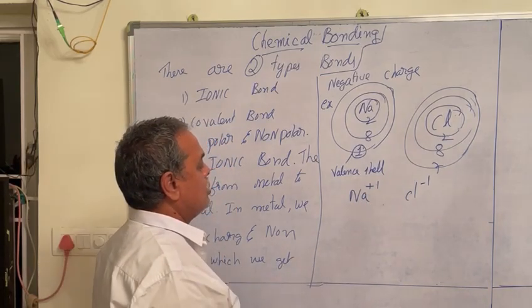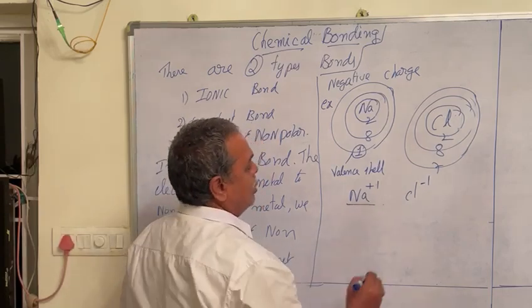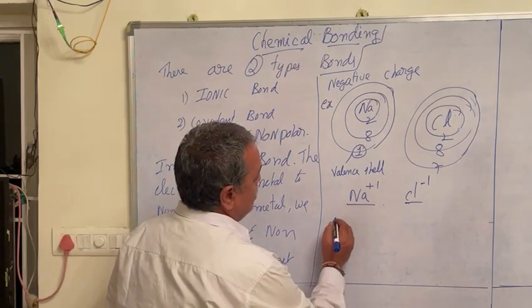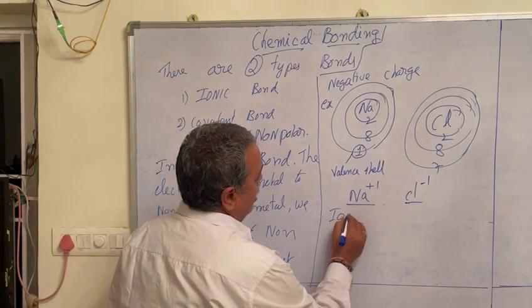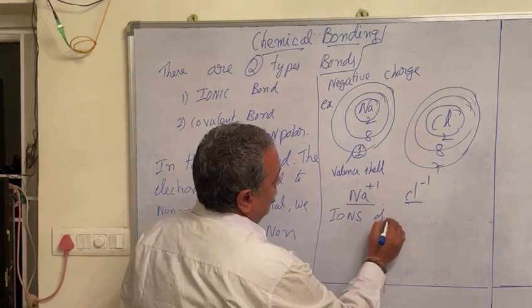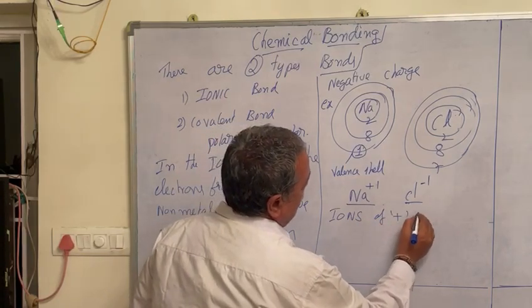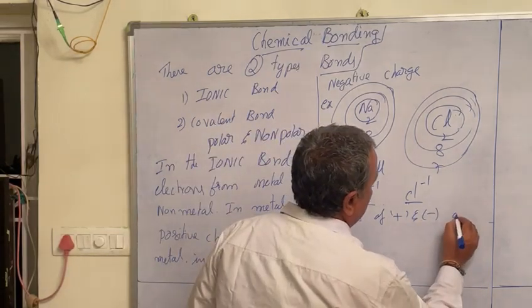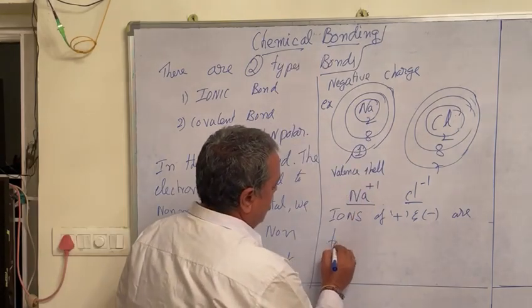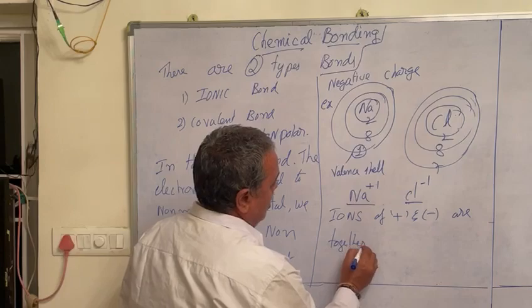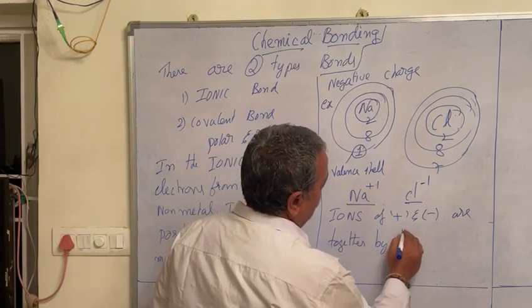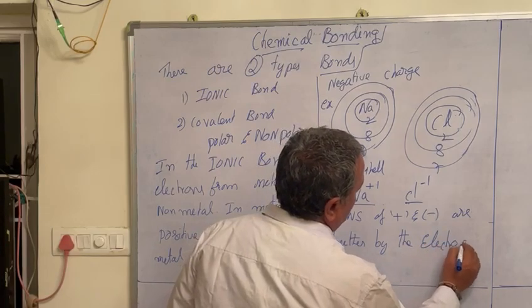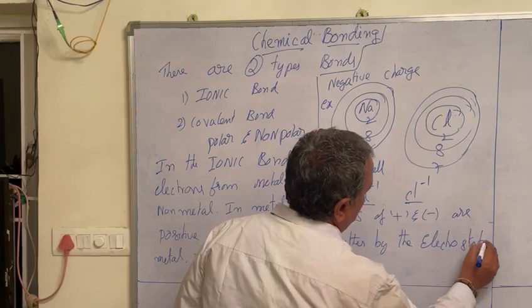Here the positive and negative ions are held together by the electrostatic force.